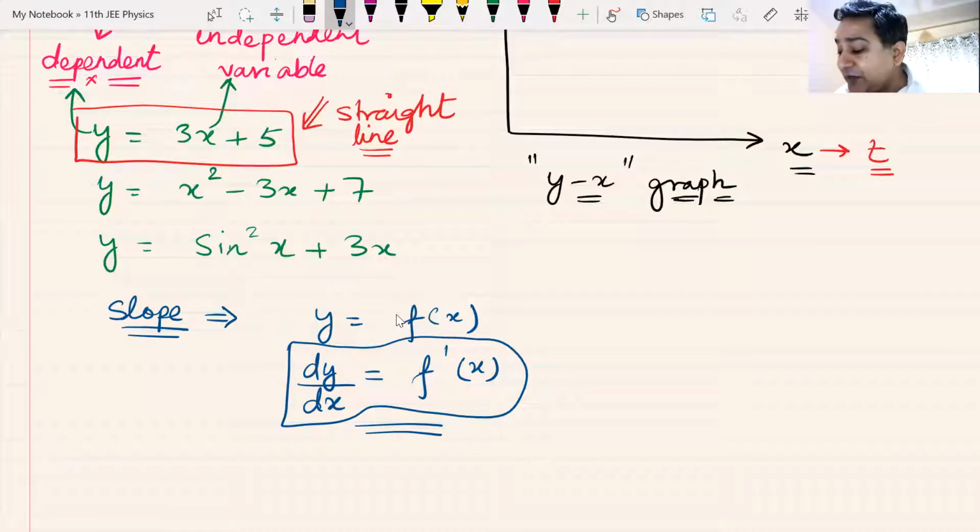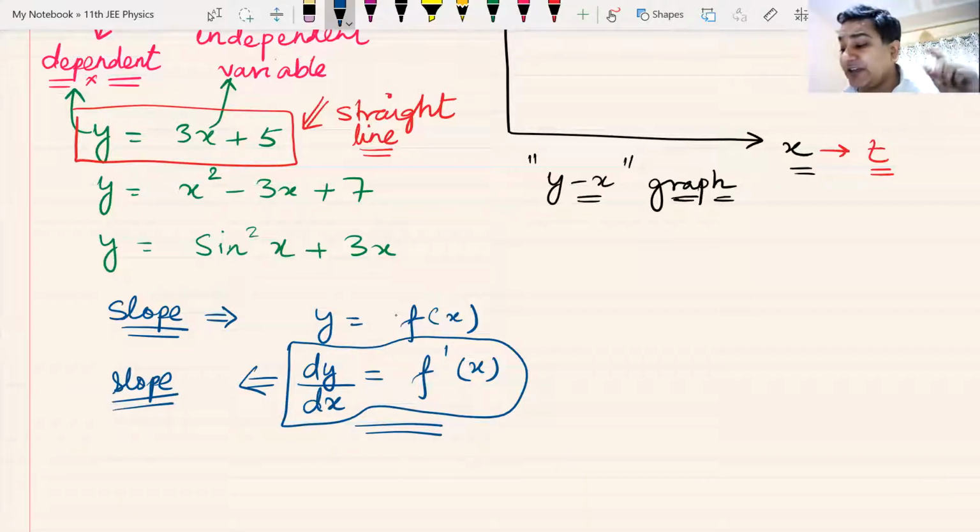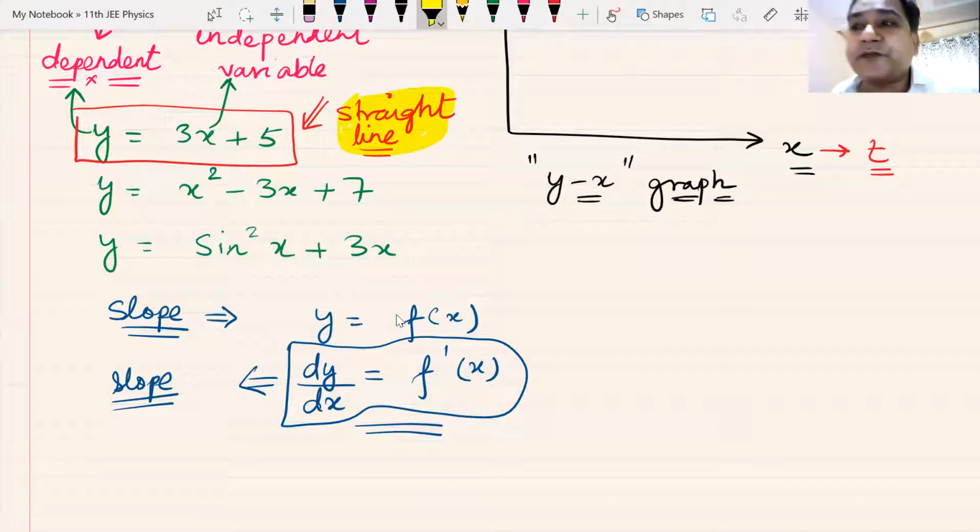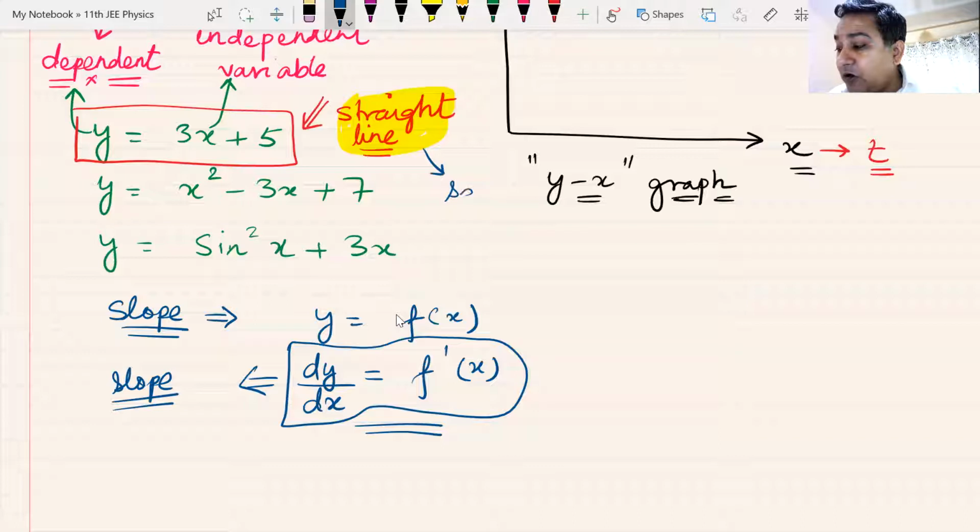Now, this derivative is nothing but the slope of the graph. We also discussed the slope of a straight line graph. Can anyone remind me what happens to the slope of a straight line graph? Why do we call it a very simple graph? It remains the same. Yes, Anjali. It is always the same, or constant. The slope of a straight line graph is constant.